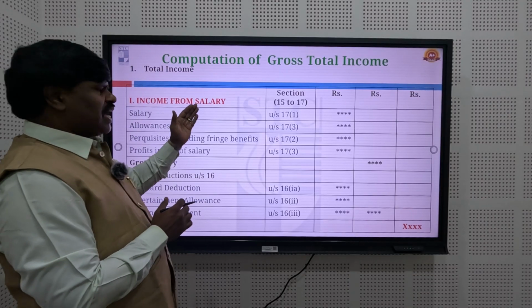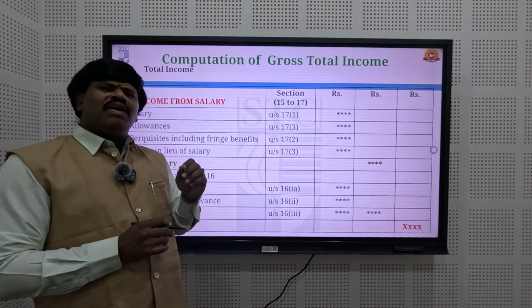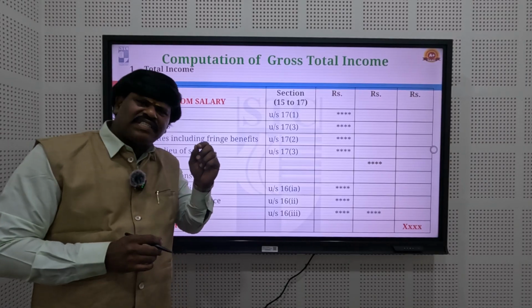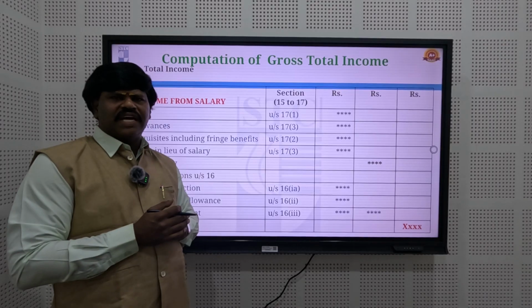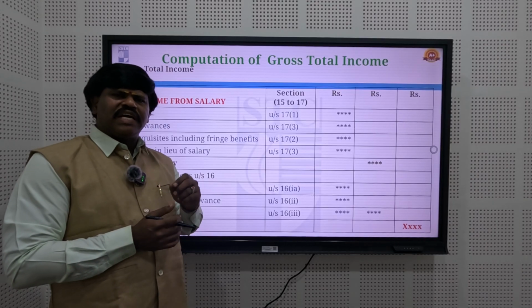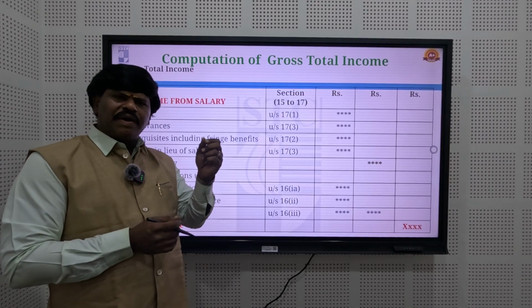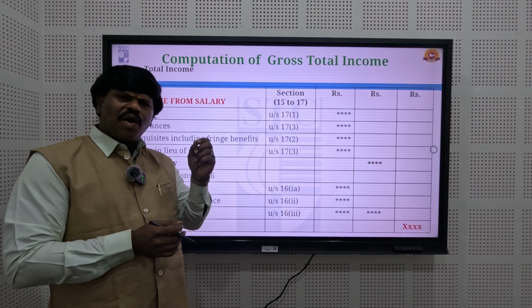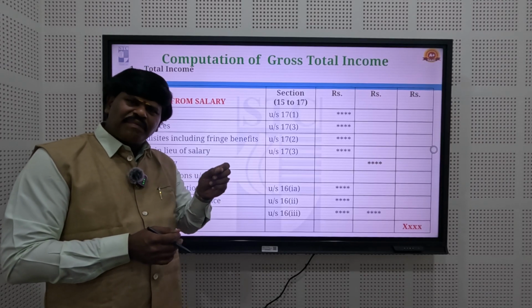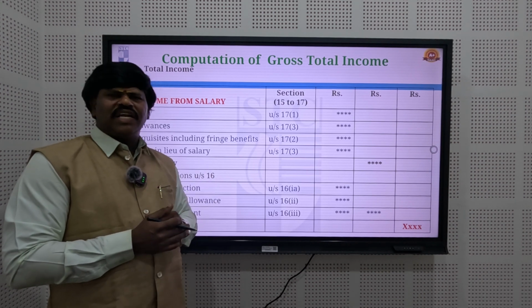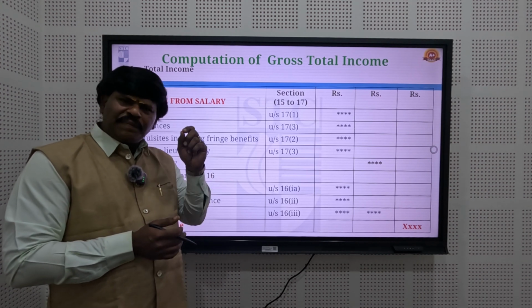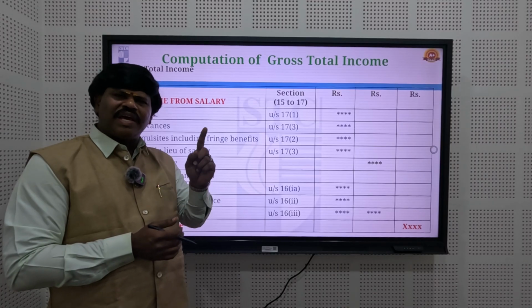For income from salary, we should first know the definition of salary. Salary means the amount an employee receives from a permanent employer for his contribution and permanent relationship with the employer.